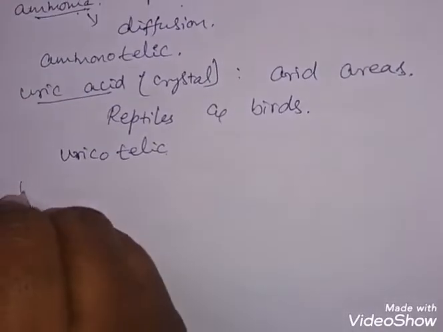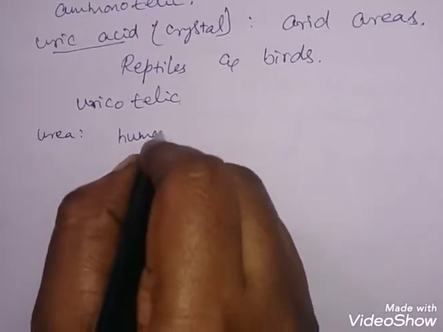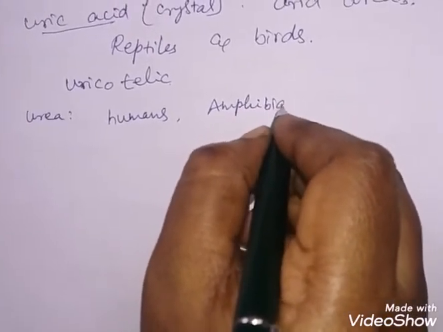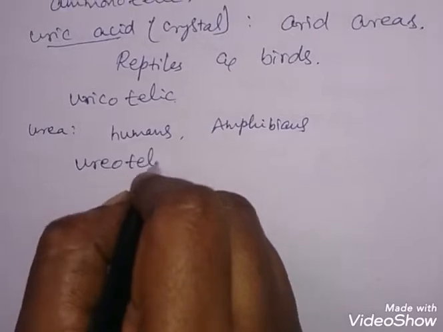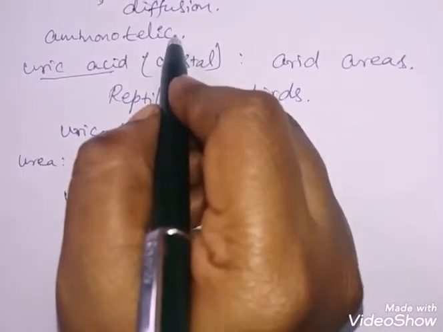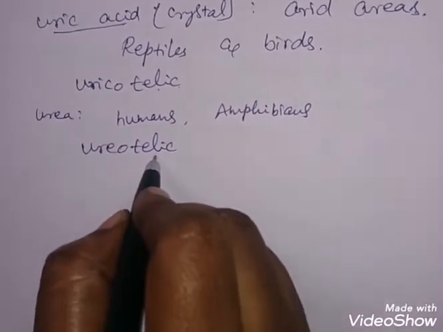Once again, come to the excretory product urea. This urea is the major product in humans as well as in amphibians, so such organisms are known as ureotelic. So based on the nitrogenous metabolic waste, organisms may be ammonotelic, uricotelic or ureotelic.